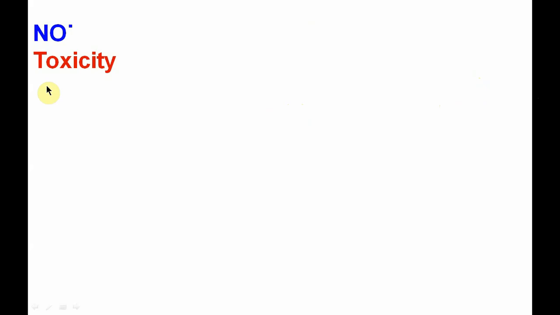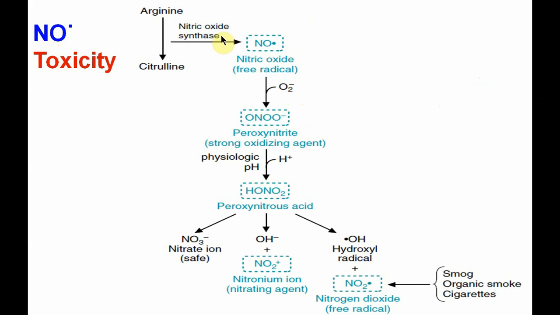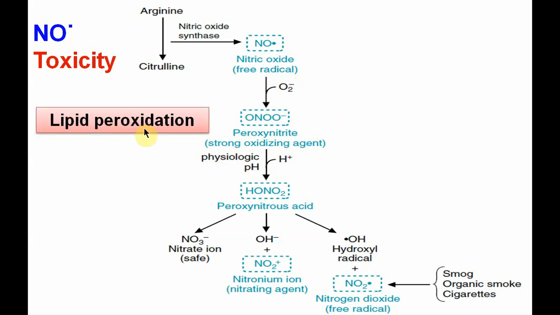Nitric oxide toxicity, as we have mentioned, arises because it acts as a free radical. Nitric oxide synthase forms nitric oxide. Here you can see its role as a free radical: it will immediately combine with superoxide to form peroxynitrite. It is a strong oxidizing agent, and its main role is in lipid peroxidation. At physiological pH it converts to peroxynitrous acid, and that leads to further formation of reactive nitrogen oxygen species, that is nitronium ion and nitrogen dioxide, which is a very toxic free radical.